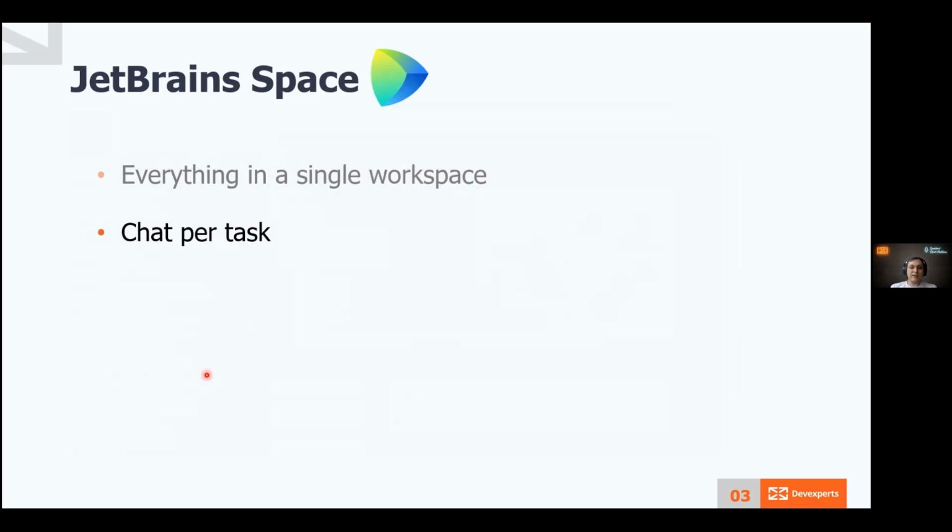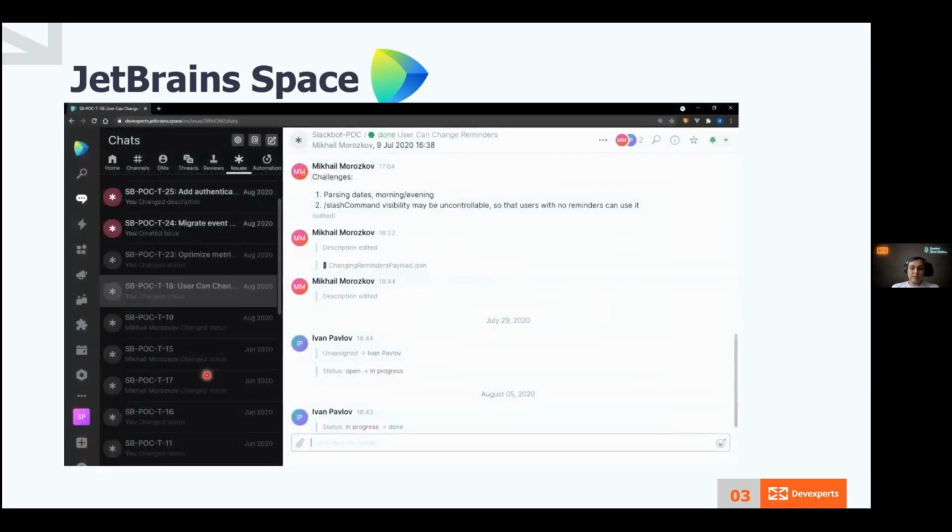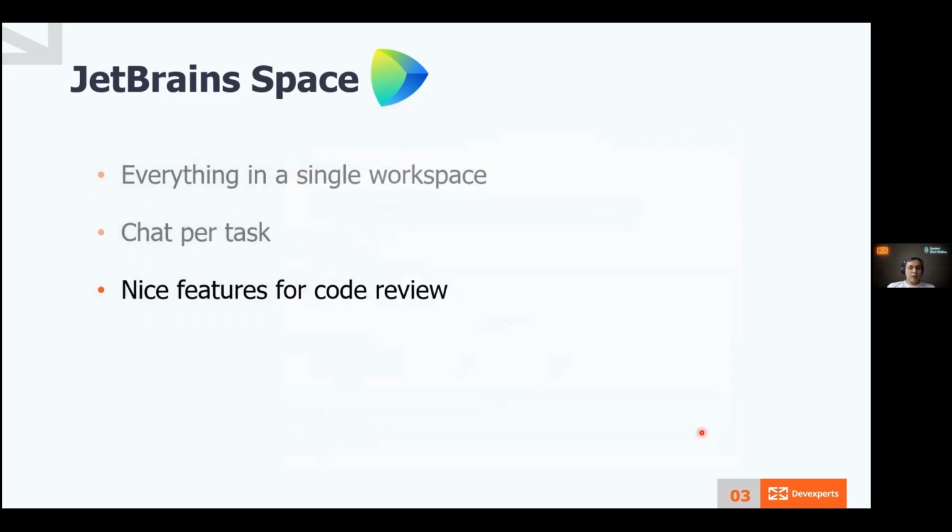Have you had that situation when you discuss one task in Slack and another person starts discussing another task, and you have to use message forwarding or threads or even create a separate chat manually to discuss this particular task? In Space, there is always a chat which is linked to a task you have. So you don't have to bother and can always see the whole discussion's history in this chat.